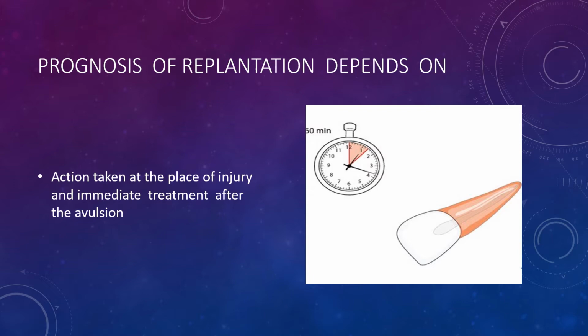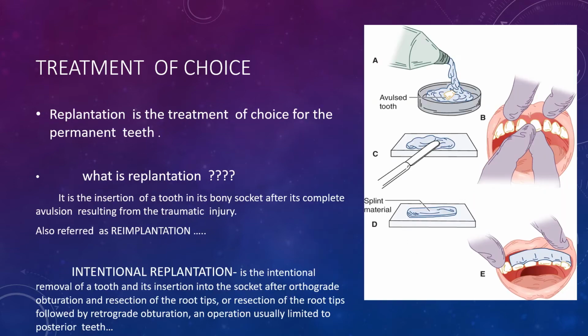As I have mentioned earlier, the treatment of choice for the avulsed permanent teeth is replantation.